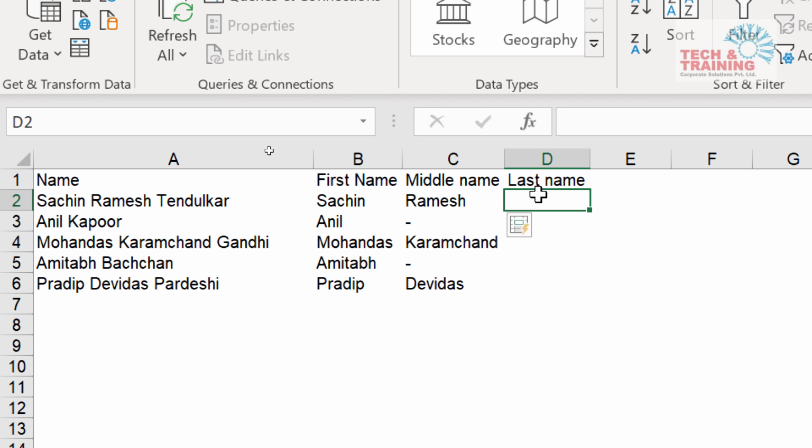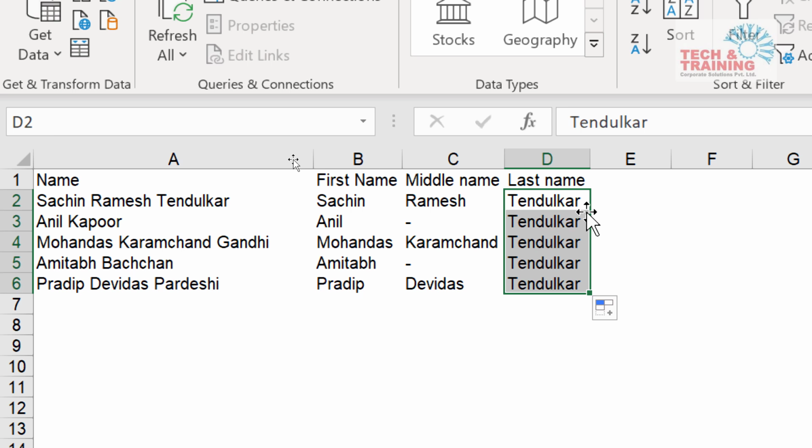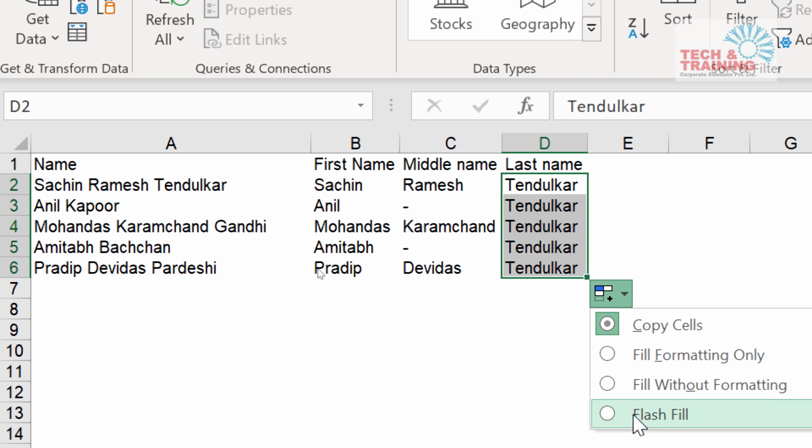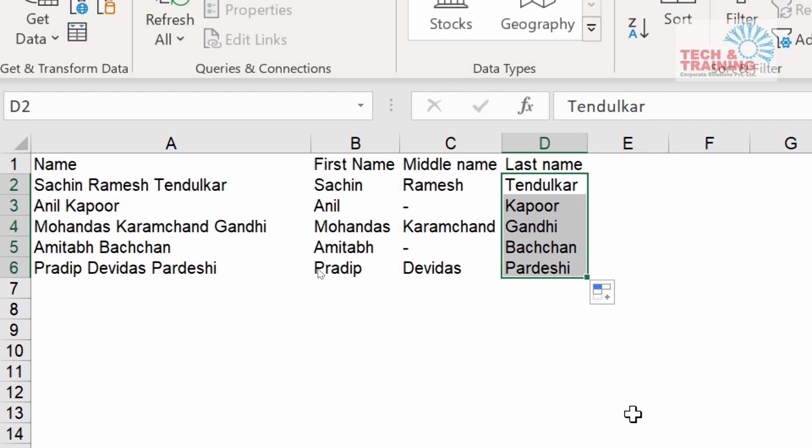I'm going ahead with the third option. Now the third option is pretty simple. Let me show you the third method of doing it, which is for the last name. Just type Tendulkar. After typing Tendulkar, just drag it down, double click. When you double click, it got me Tendulkar across the range. I don't want Tendulkar. I want the respective names. So I come here to this autofill option again that we just now spoke about. I click there and there I have the option of flash fill. I click on that flash fill and see, you get that.